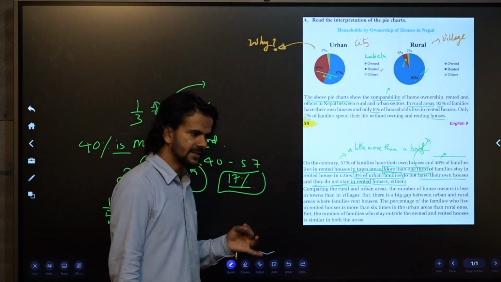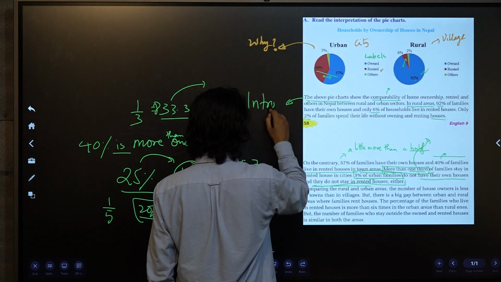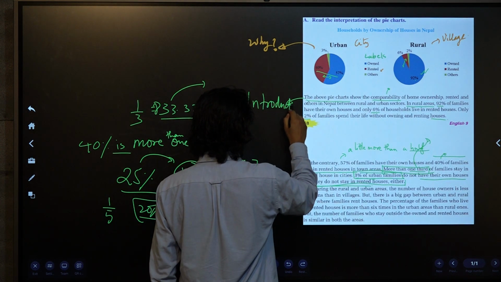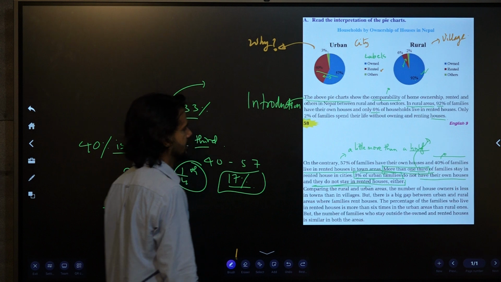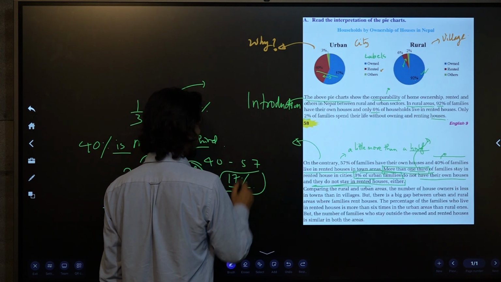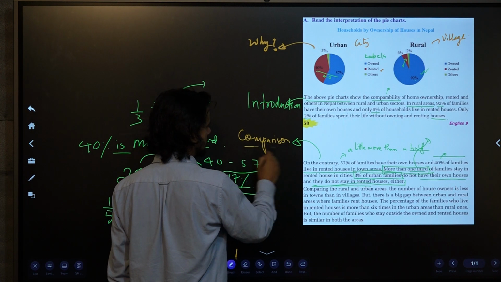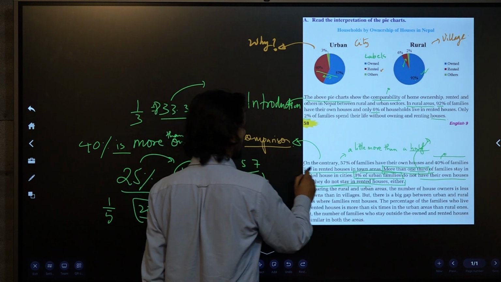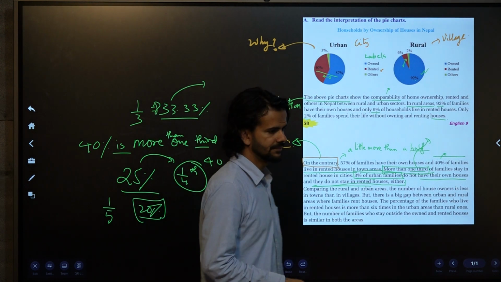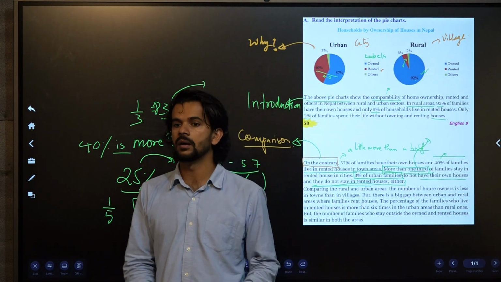So what is happening in the second paragraph? The first paragraph is introduction. The second paragraph is comparison. On the contrary is used here. On the contrary.